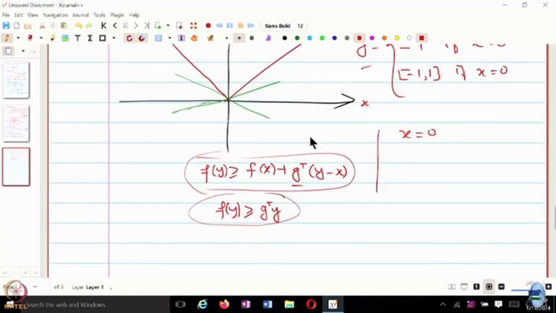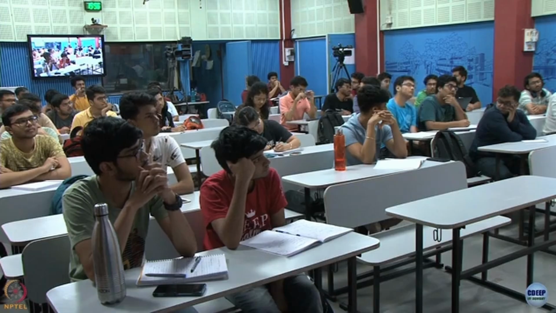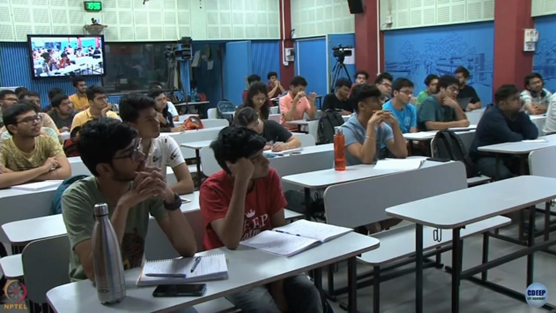Any questions so far? Yeah. Yeah, x to the 4, right. So, the question is, is there a function which is strictly convex but not strongly convex, and that is x to the 4. If you take the Hessian of x to the 4, that's 12x squared, and you cannot lower bound it by some mu, because it will vary with x.